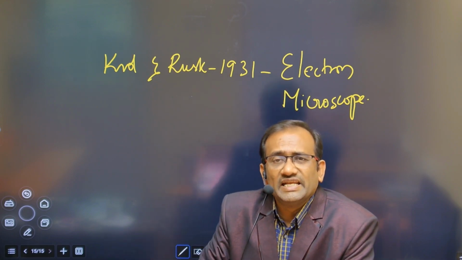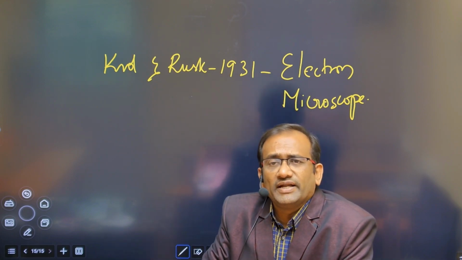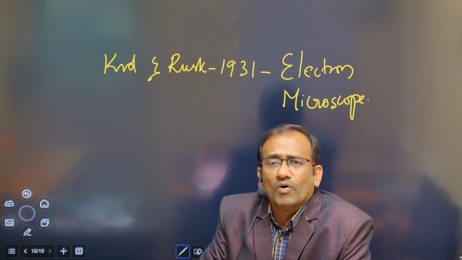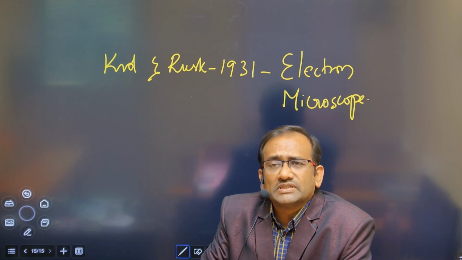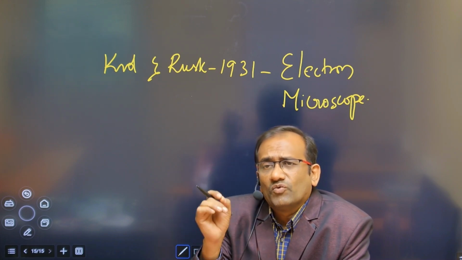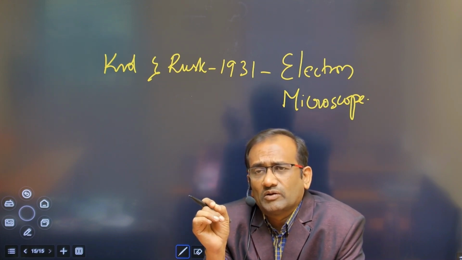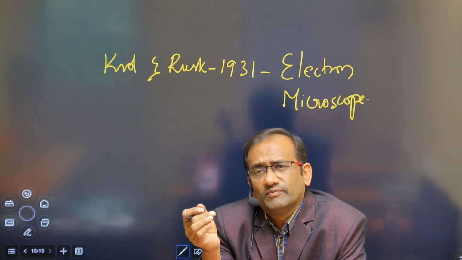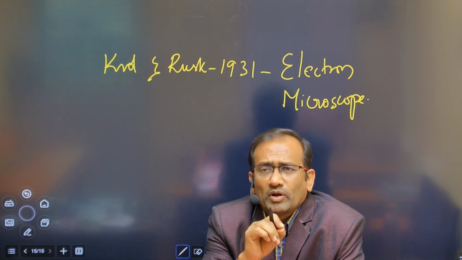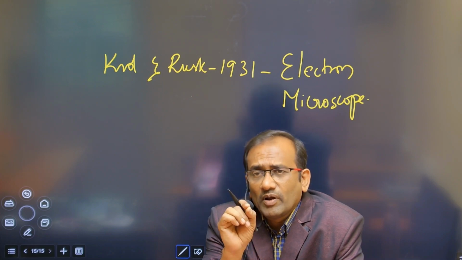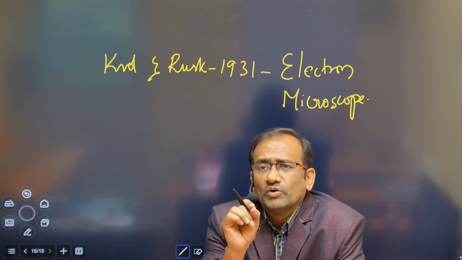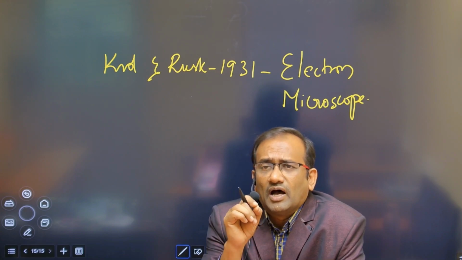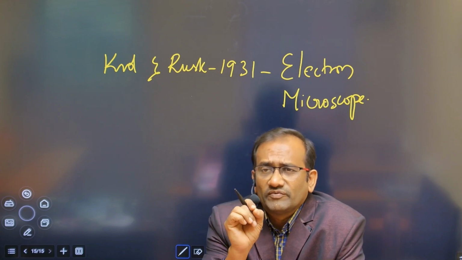Fritz Zernike invented the phase contrast microscope. Using this, one can observe without staining. So what is the meaning of a phase contrast microscope? Without staining you can observe any cell. But in the compound microscope, electron microscope, any microscope, we have to use a dye or stain to observe outside parts or internal parts of a cell.